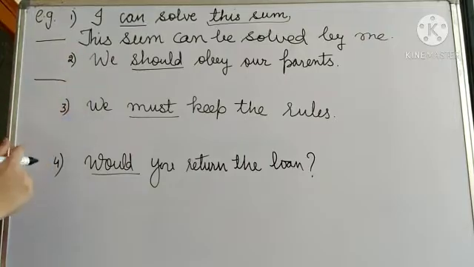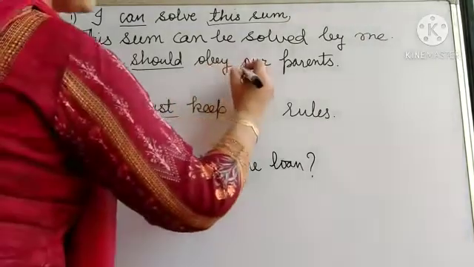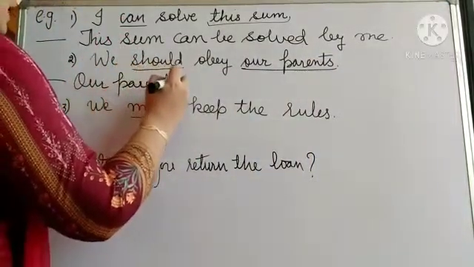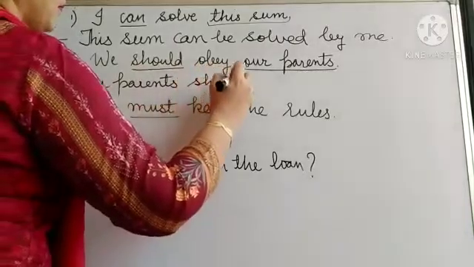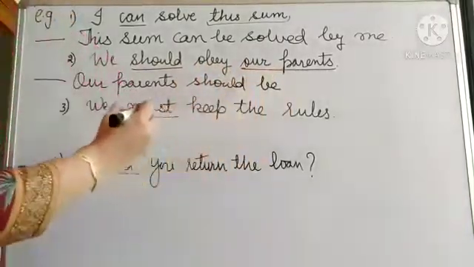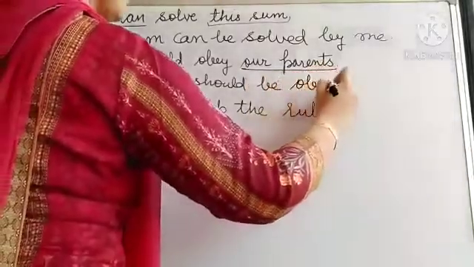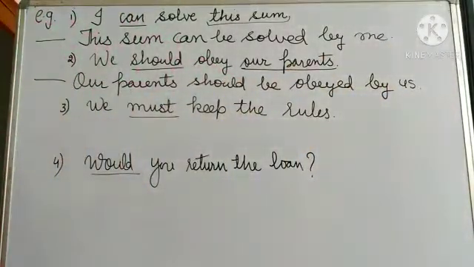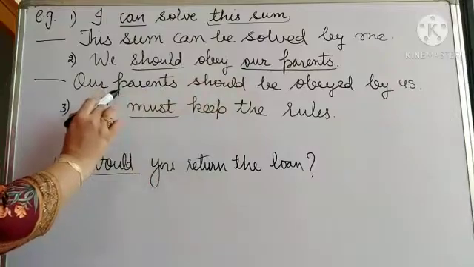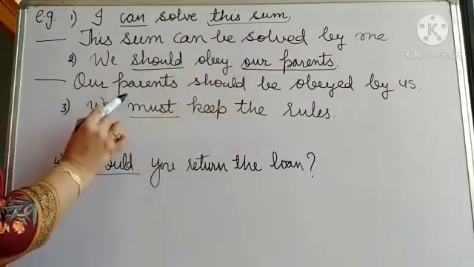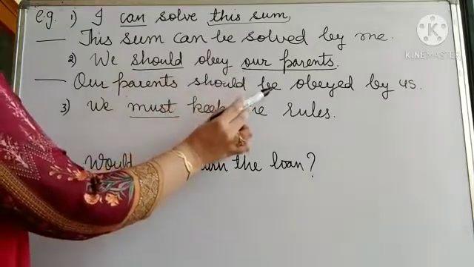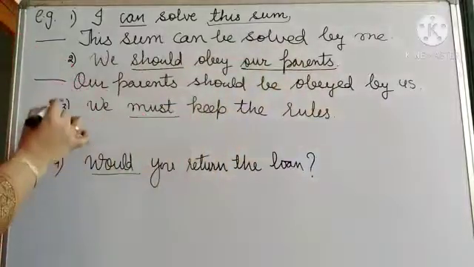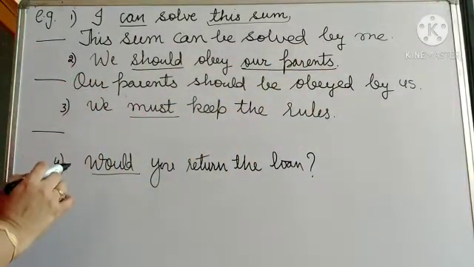Now we have the second, we should obey our parents. So our parents here is an object. So our parents should be obeyed by us. Our parents should be obeyed by us. Here our parents is an object. Object will become subject, and with the modal should we will be using be plus third form by, then we will be changed into us.